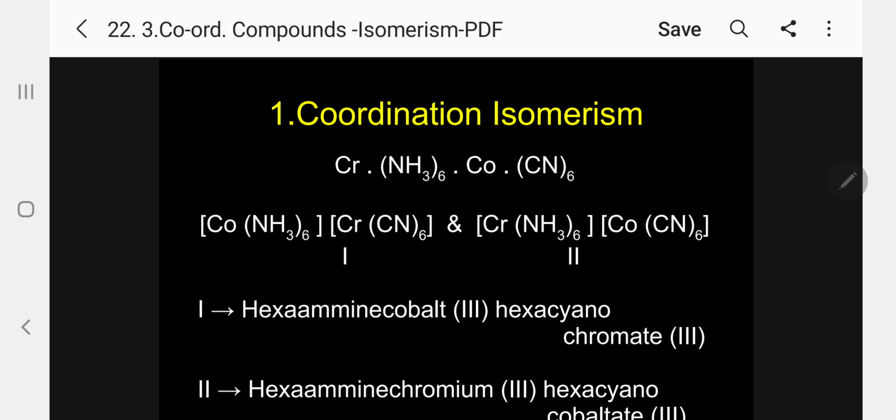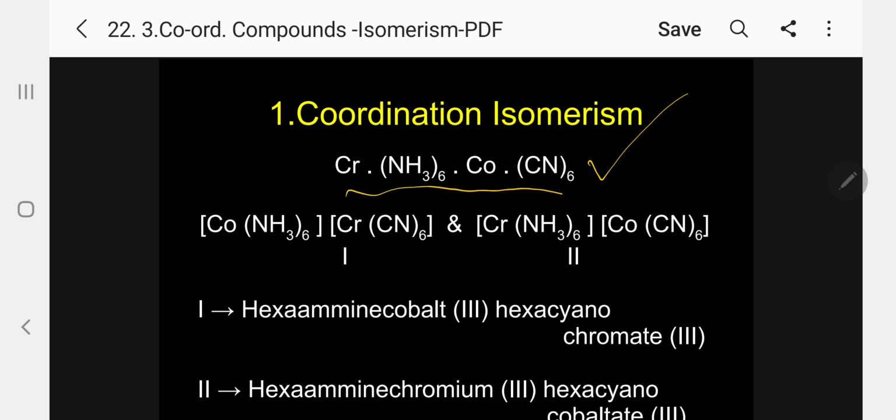Coordination compounds having the same molecular formula but a difference in the arrangement of the ligands and the central metal are called coordination isomers, and the phenomenon exhibited by these coordination isomers is called coordination isomerism. For example, the molecular formula [Co(NH3)6][Cr(CN)6].